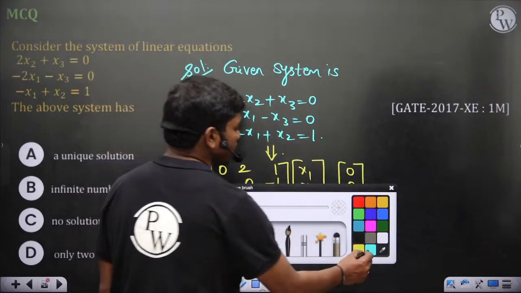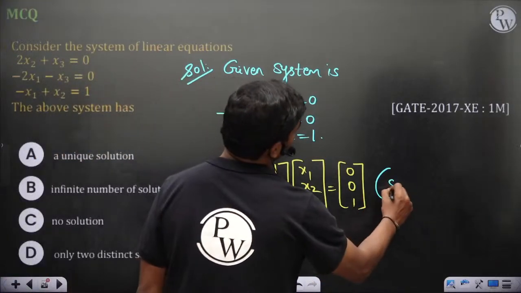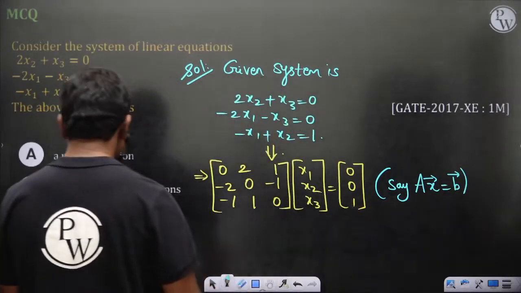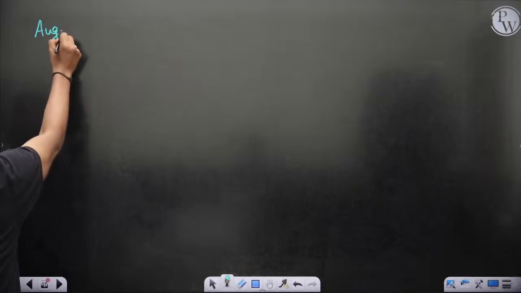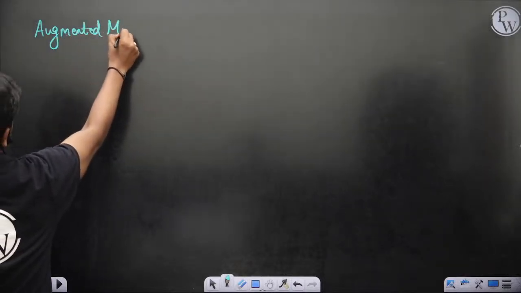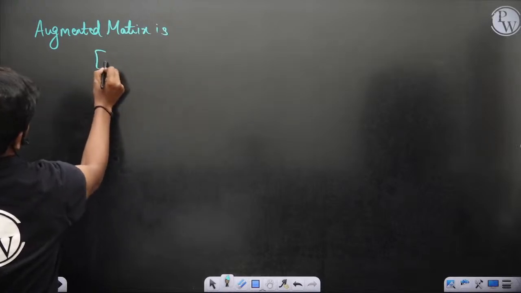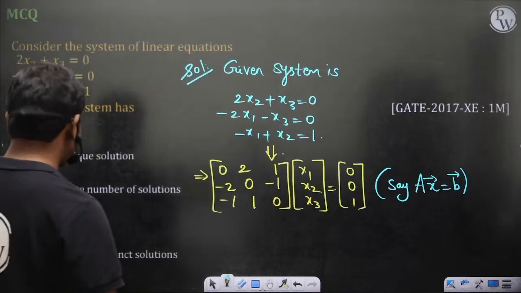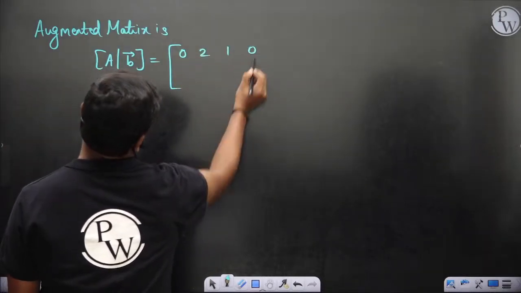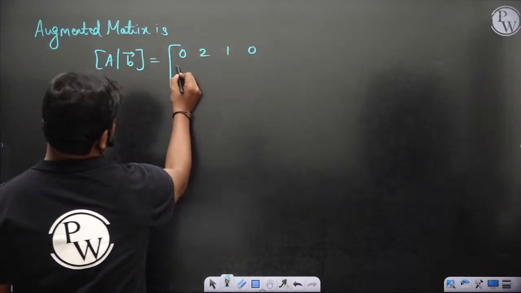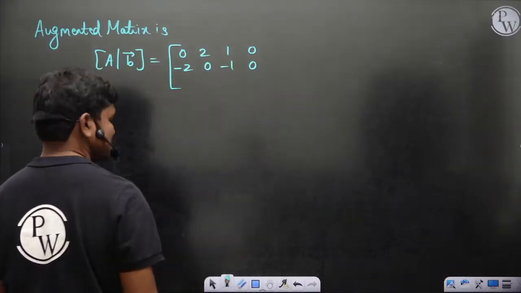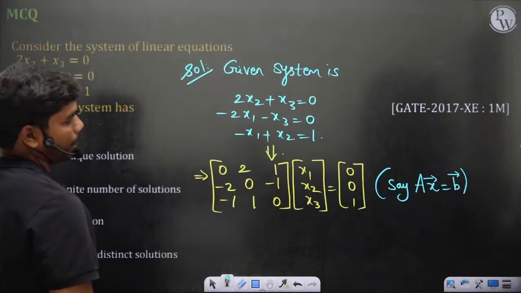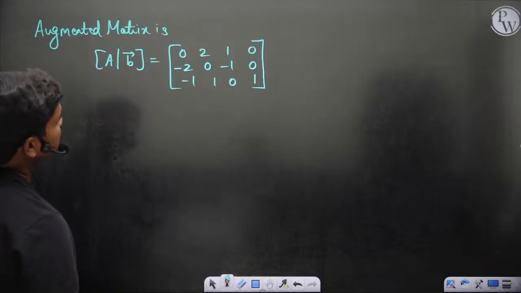If you form the augmented matrix, let's call this system AX is equal to B. Then the augmented matrix, A augmented with B: 0 2 1 0, then minus 2 0 minus 1 0, and minus 1 1 0 and 1.